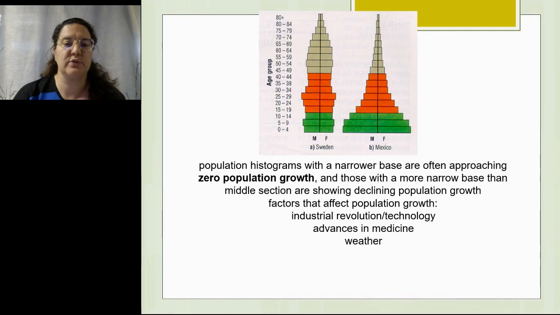This is due to the industrial revolution, technology advances in medicine and weather, versus the population of Mexico, which is growing rapidly due to an increase of birth rate, so that we can see there are many more individuals at the bottom three levels of that age histogram than there is at the top. So that's our lesson on population interactions and changes.